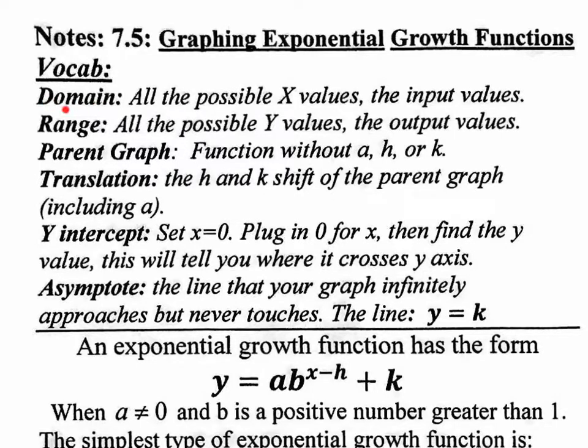Remember, domain is simply all your x values, the input values, of whatever function you have. The range is all your y values, the output values, of whatever function you have. Parent graph sounds confusing. It's the function without a, h, or k, but we'll get to that later. Parent graphs are just the way the other graphs look, right?